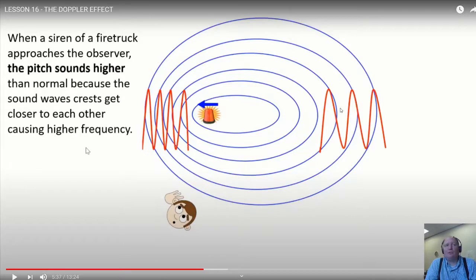But I think that's also interesting that when we're trying to draw these pictures, this static picture tells the whole story for moving source. But it doesn't tell the whole story for moving observer.